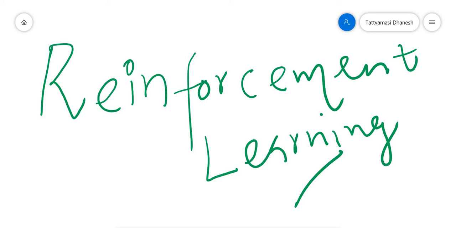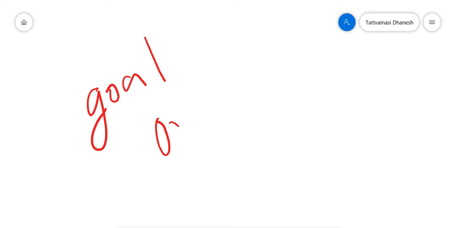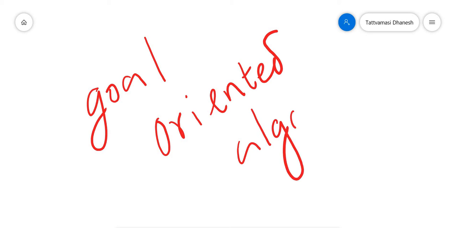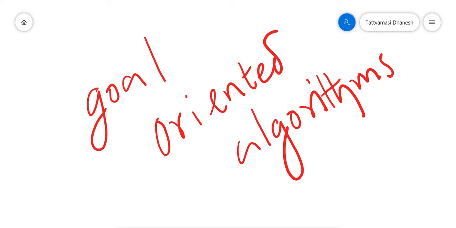We can say reinforcement machine learning is goal-oriented algorithms. This is very important.